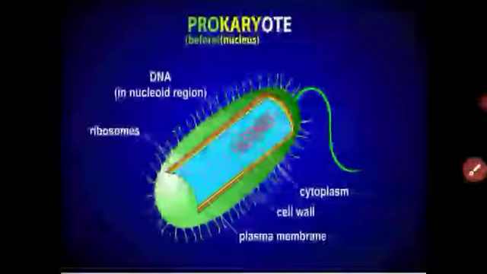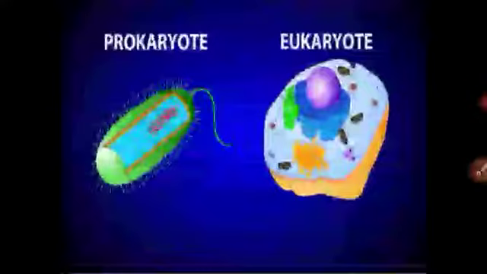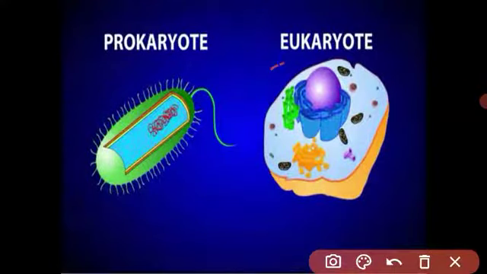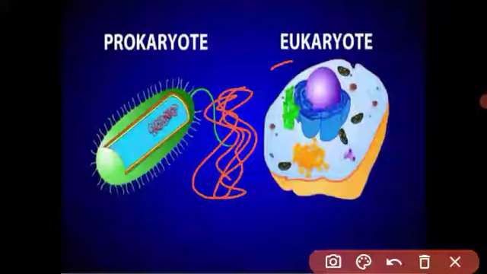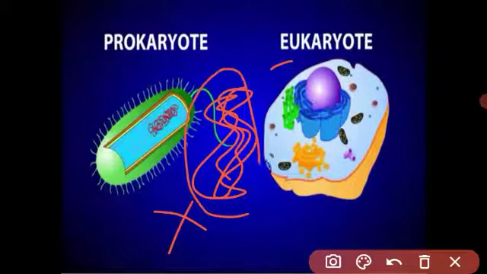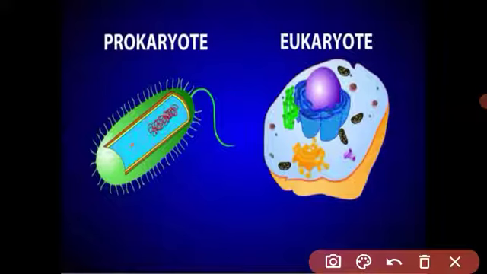Prokaryotic means primitive nucleus. Eukaryotic means complete nucleus. The prokaryotic cell contains only a single, circular DNA. It is not covered by a nuclear membrane. It contains only cytoplasm and small ribosomes. And eukaryotic means complete nucleus, true nucleus.